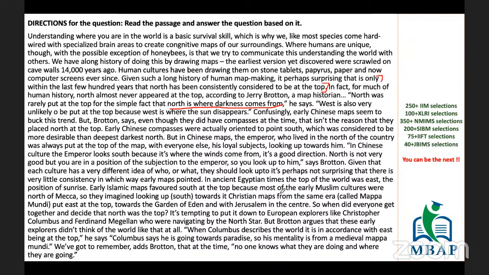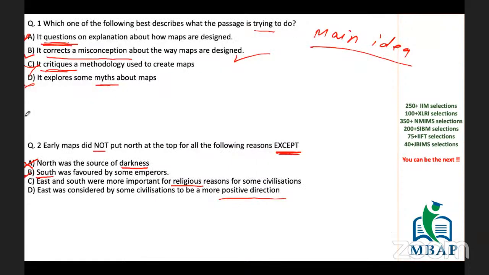If you remember, about the East, it was given that they consider East to be a pretty good kind of direction. So hence they were not putting north at the top. North, the reason is this. Now, what is not given? Something related to South being favored by the emperors. Hence, we can easily identify this as our answer.